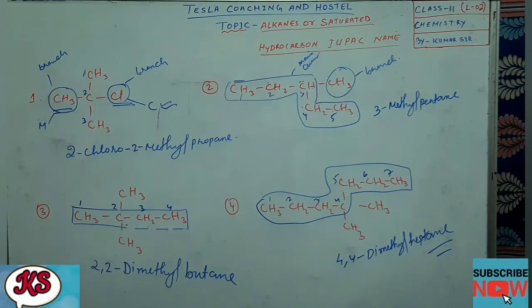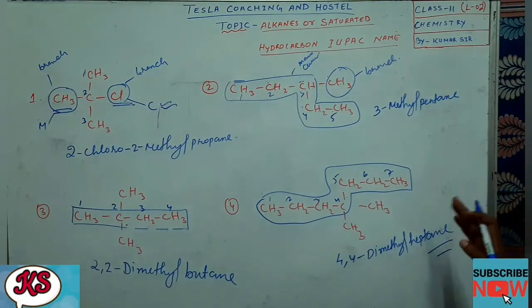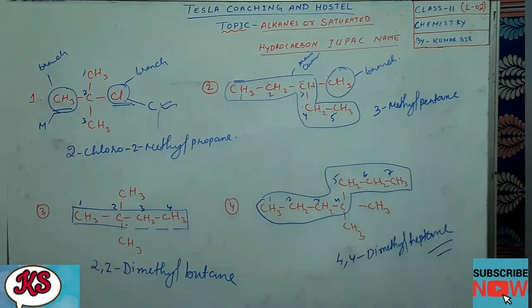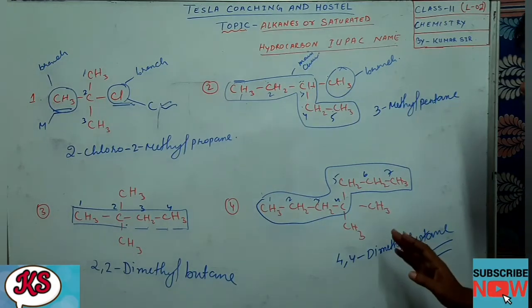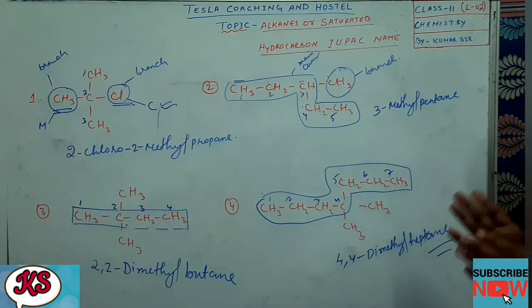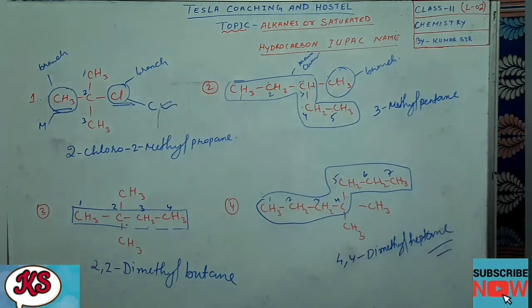Okay, dear students, this is the basic method for naming the alkanes or saturated hydrocarbons. These are the rules for writing the IUPAC name of alkanes. I hope you have understood, dear students. If you have any doubt, please feel free to ask me. Okay, now one thing I didn't give you last time: in the branch, depending on whether the number of carbon is 1, 2 or more, accordingly we'll be naming it. So now I'll give you that, and then I will give you some questions to be done.